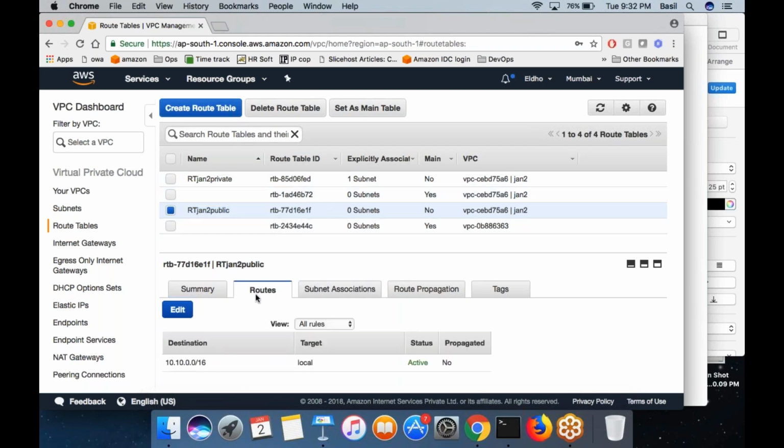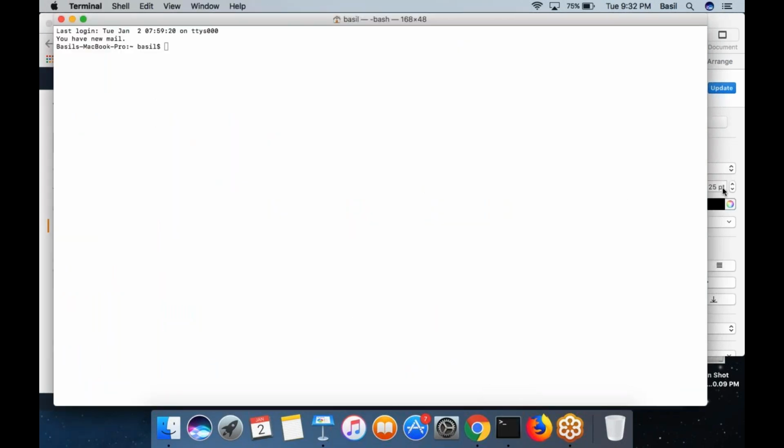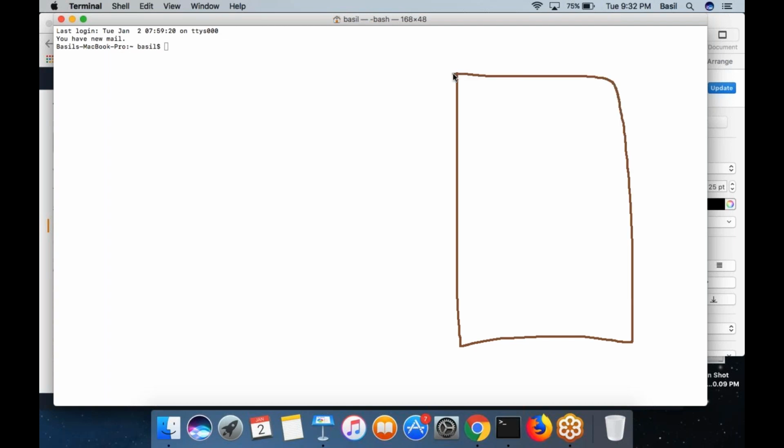So first I go into the routes tab here. Click on the edit button. You can see this rule is already there. This is the default rule which you would find whenever you create a new routing table. You cannot delete this. It would be there. I want to add one additional rule saying that if any connection is going to the internet, it should go through the internet gateway. You got it, right? So that's exactly what I want to do. I want my machine to be able to access the internet.